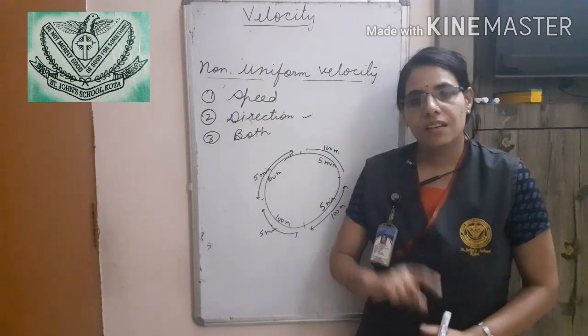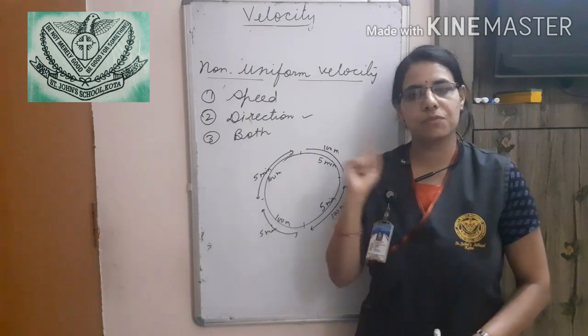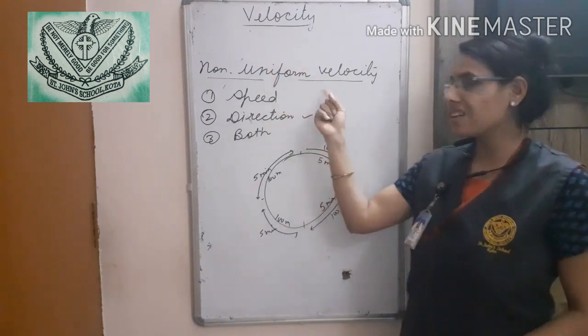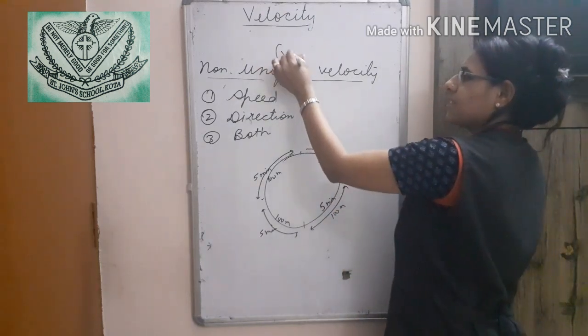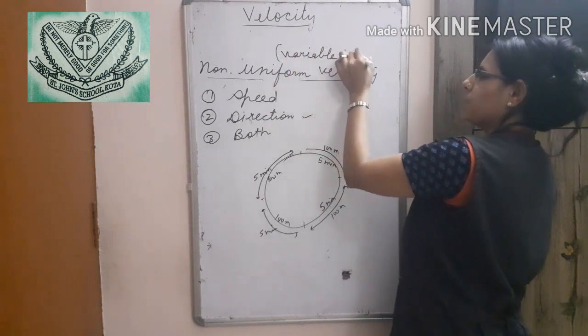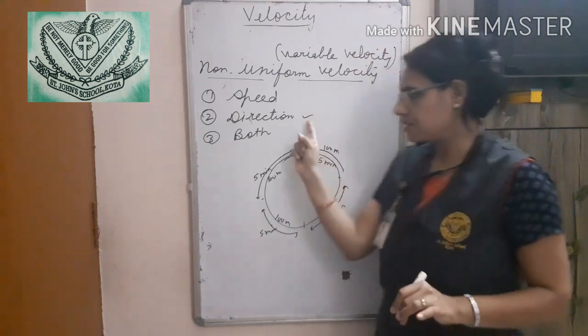The ceiling fan is revolving continuously with constant speed. Still, it is an example of non-uniform velocity, also known as variable velocity, because the direction is changing.